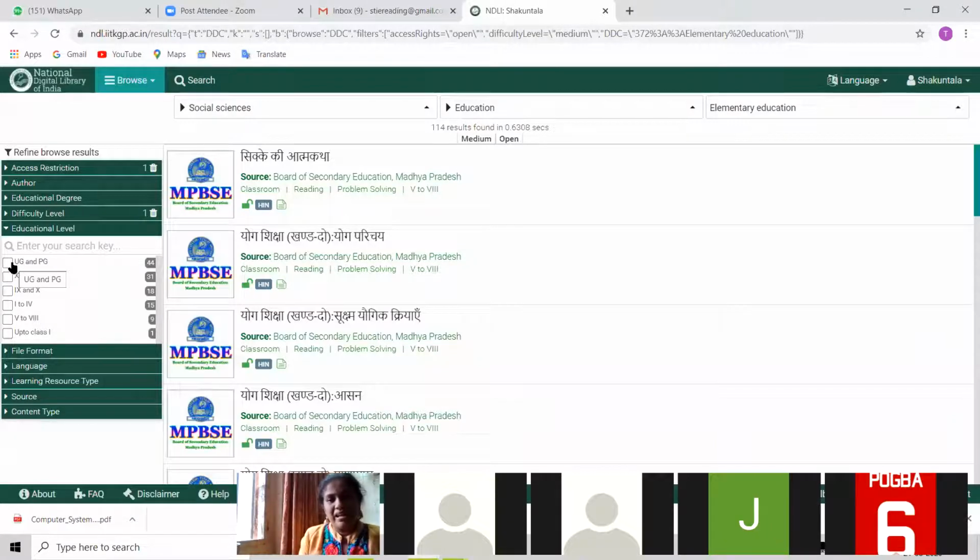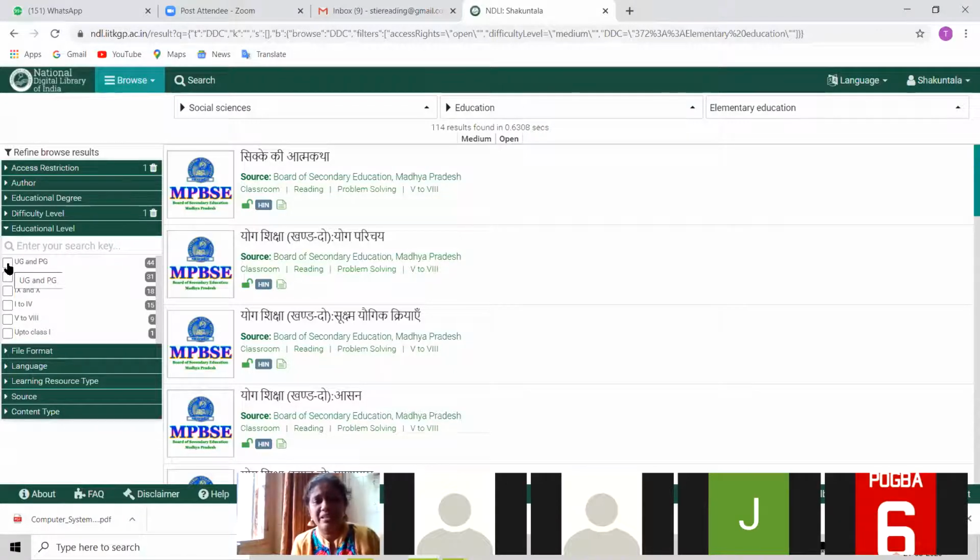Okay, the word elementary education will have appeared in first and second standard books also, but you don't want to read those. You know, all the SSC textbooks, CBSE textbooks are freely available through this platform. NCERT books, everything is available. Maharashtra government SSC books are also available. So I want elementary education, but UG PG level information I want.